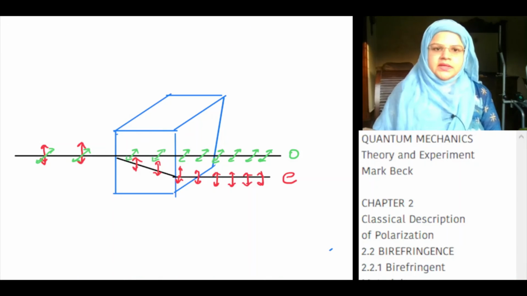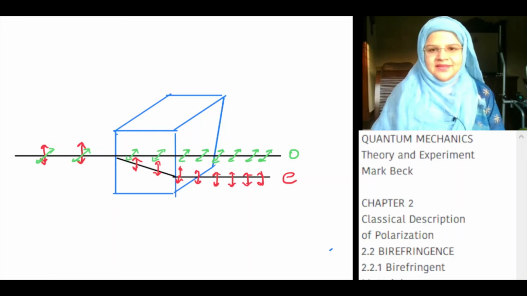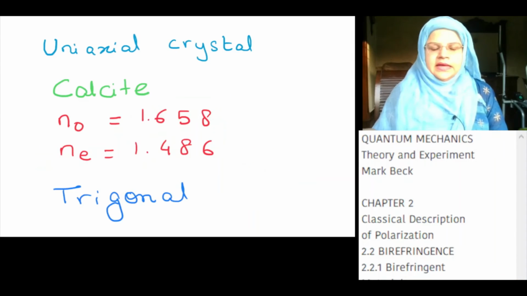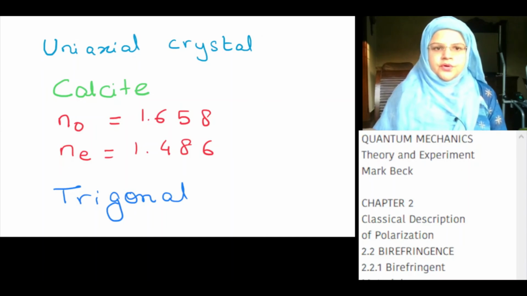This figure represents unpolarized light passing through birefringent crystal. We get two rays, ordinary ray and extraordinary ray. The ordinary ray obeys the Snell's law, whereas extraordinary ray does not obey the Snell's law. The extraordinary ray can be faster or slower than the ordinary ray. An example of uniaxial crystal is calcite. The refractive index across ordinary axis is 1.658. The refractive index across extraordinary axis is 1.486 and it is a trigonal crystal.